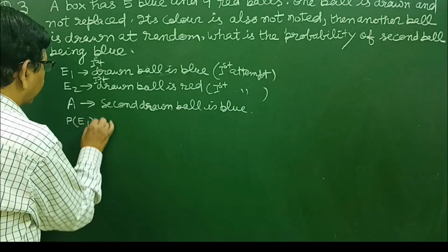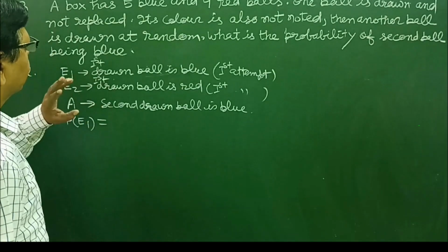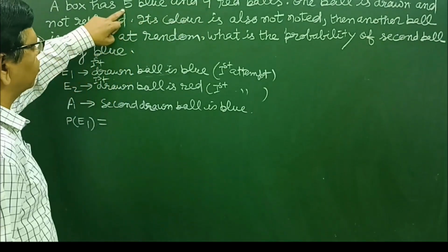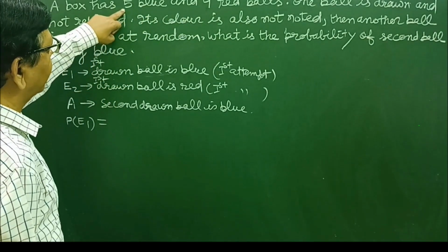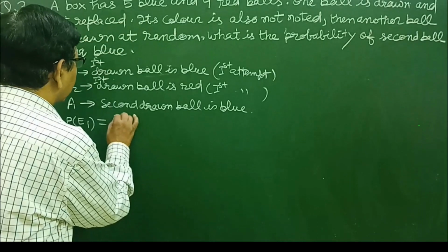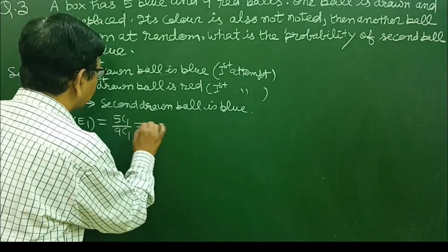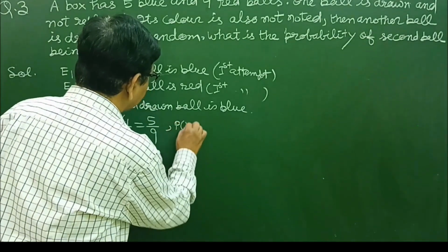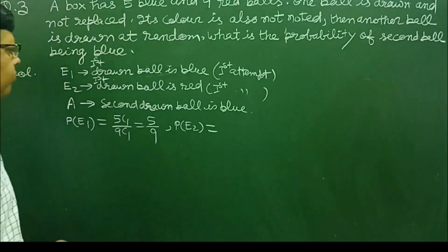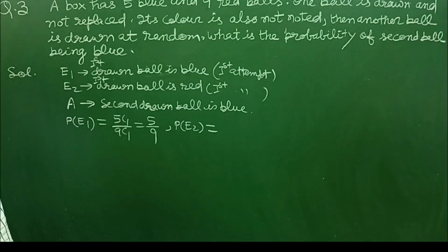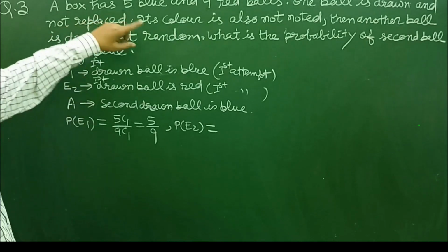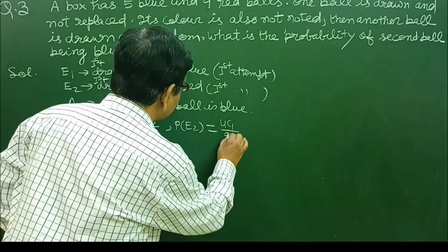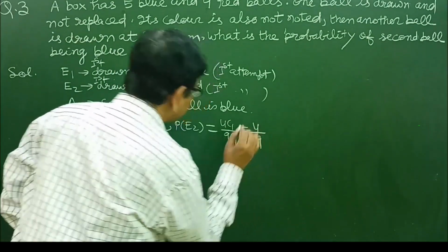First, the probability of E1. The drawn ball is blue and there are 5 blue and 4 red balls. So out of 5 we want to select one, that is 5C1, upon the total balls 9, 9C1, which is equal to 5 upon 9. The drawn ball is red, that is the probability of E2, is equal to: there are 4 red balls and in all there are 9 balls. So 4C1 upon 9C1, which is equal to 4 upon 9.